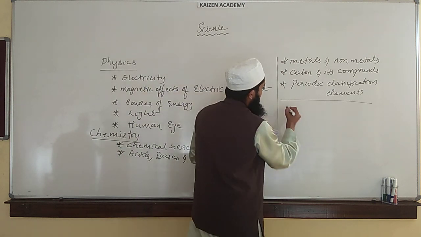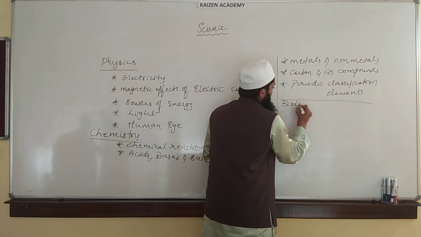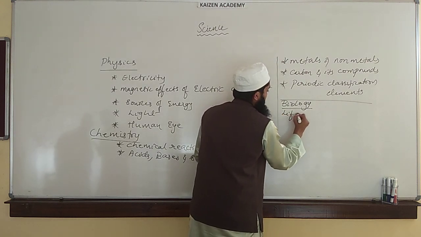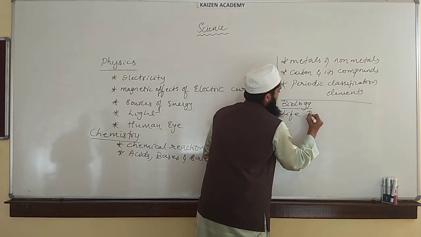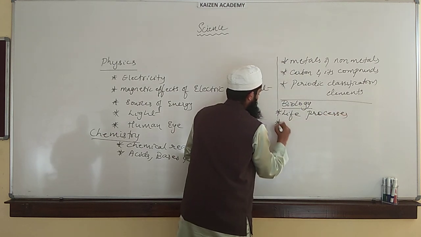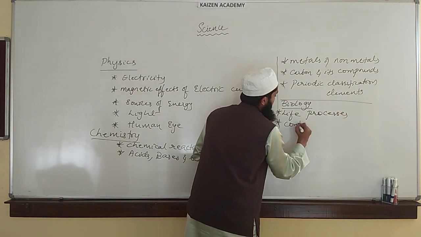The biology part consists of life processes. The second is control and coordination.